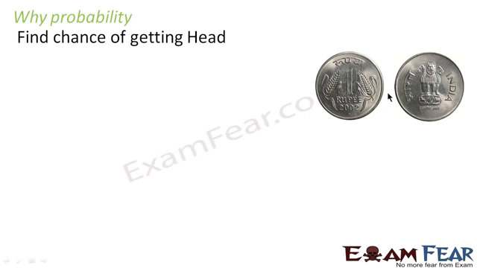Here's one scenario. You have this Indian rupee coin, 1 rupee coin, and you are tossing a coin. You toss the coin and you want to know whether it will be head or tail. This is head and this is tail, right? For example, there is a cricket match between India and Pakistan, and the captains are tossing the coin, and you want to know the probability that it will be a head or a tail. So probability means nothing but chance.